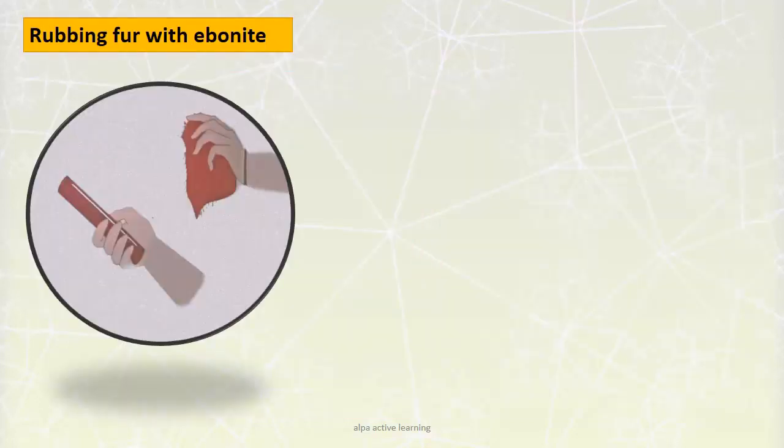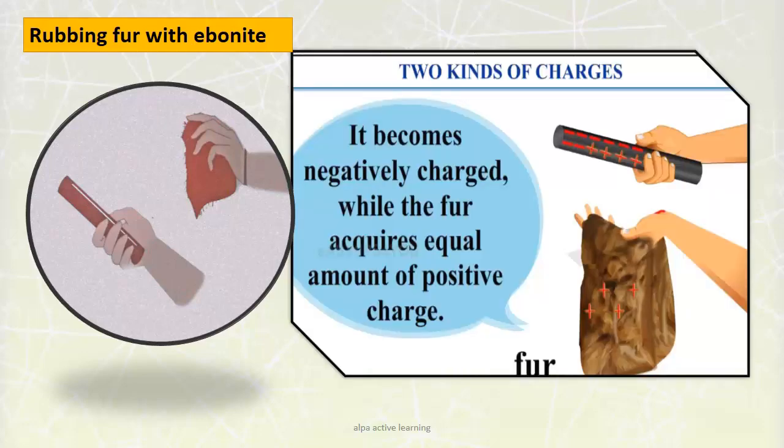Second example, when you rub an ebonite rod with fur, the same transfer of charges takes place, but here the rod becomes negatively charged while the fur acquires an equal amount of positive charge. So here this electricity is static, it is only stationary.